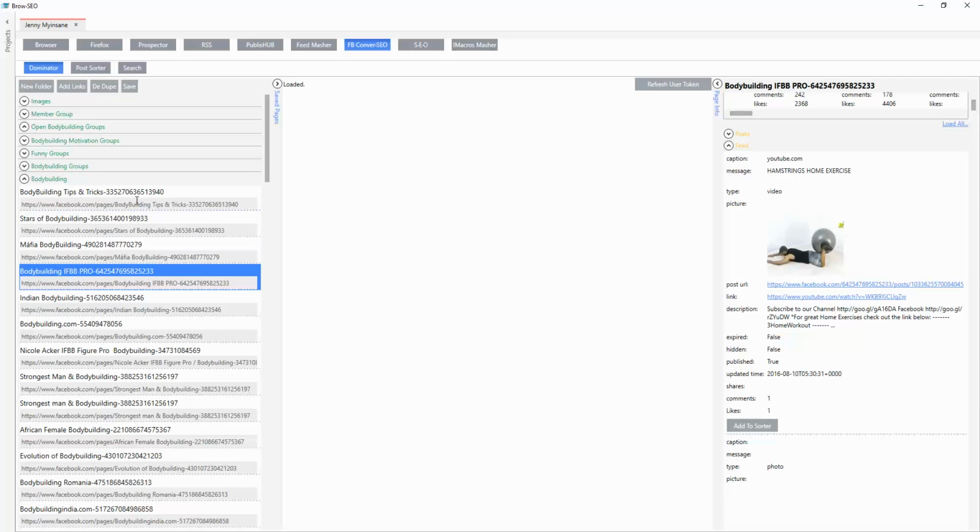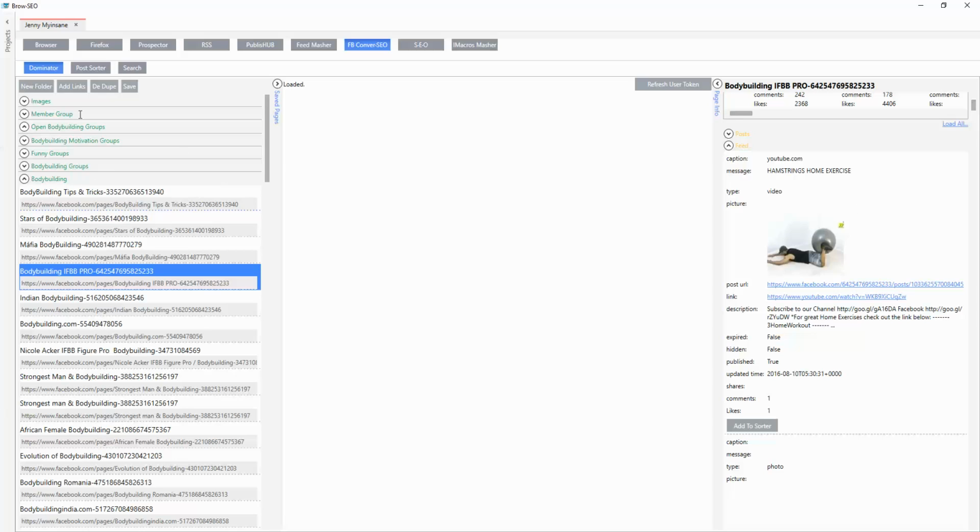So let's go back to bodybuilding tips and tricks. This was the number one. I'm going back to that while all this other stuff is loading. So it's a little bit laggy, guys. You don't want to be jumping backwards and forwards through all of these fan pages so quickly while they're loading. That's for sure.